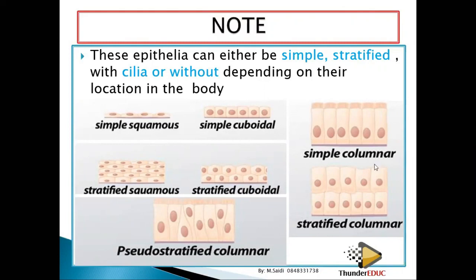You see? Now this one, it is columnar, yes? How many layers? It is two. So it means that it can't be simple because it has different layers. So it's going to be stratified. Which kind of shape? It is columns. So it's going to be stratified columnar. Does it have hair on top? No, so I can't talk about ciliated. So it's going to be stratified columnar. If it had some hair on top, then it becomes stratified columnar ciliated. So basically, that's how you can identify these tissues.